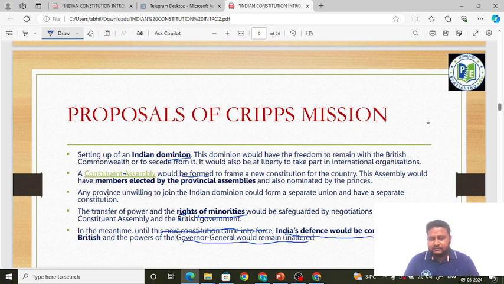See, suppose if the British win the war, they will become even more powerful. At that time, do you think they will allow us to make the constitution? And they are even saying they will control the defense. In the August Offer, they said that important portfolios like defense, finance, and also home affairs would be with the British. So that was totally unacceptable for the Indian National Congress.